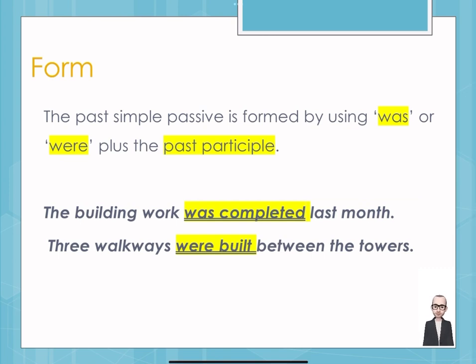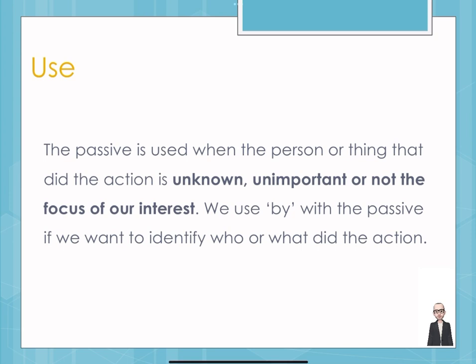These examples also clearly show that the work and the fact that the building was completed is more important to us than the question of who completed the work. The fact that 3 walkways were built in this case is more important to us. That's our focus for us. The fact that 3 walkways were built is more important than who built them. Now, I've explained this one already, but let's just have a quick look.